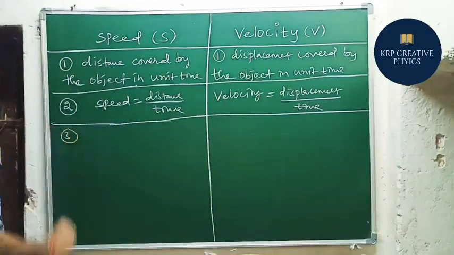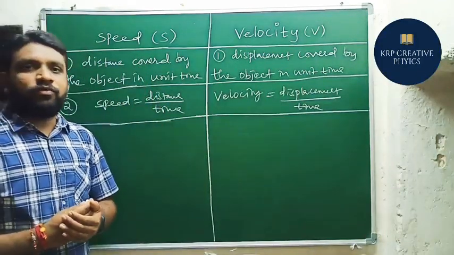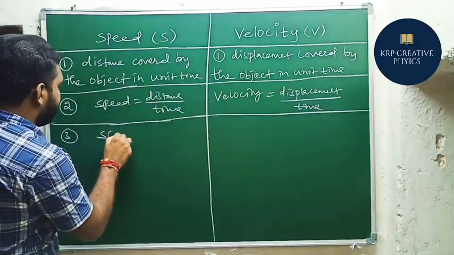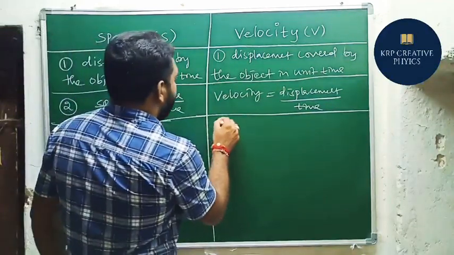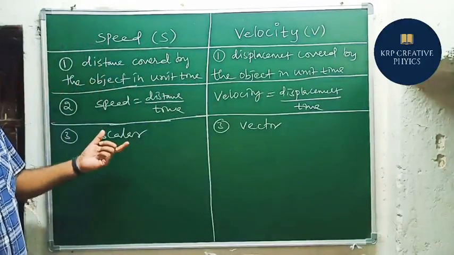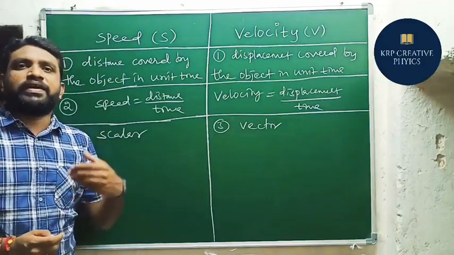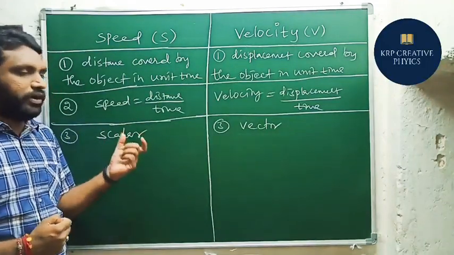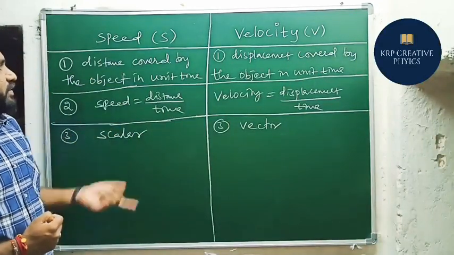If we consider the third difference, it is very, very important here. Speed is a scalar quantity, and velocity is a vector quantity. Why is speed considered a scalar quantity here? Speed is independent of direction. It is not dependent on direction. So that's why speed is a scalar quantity.